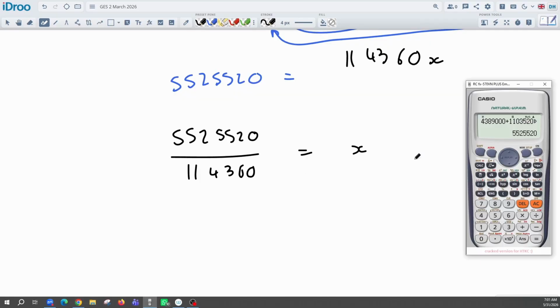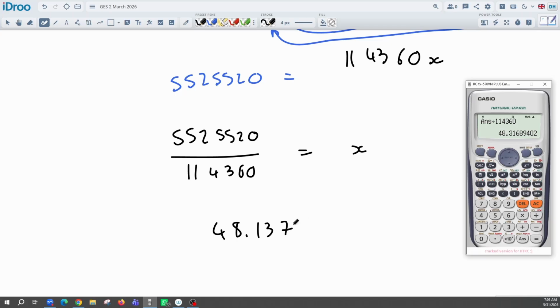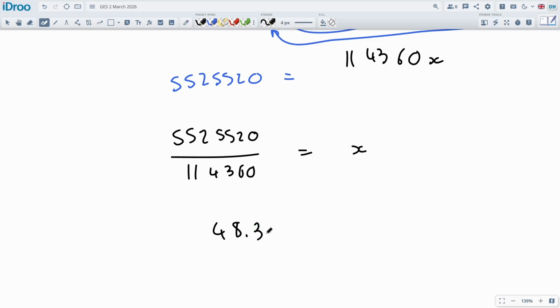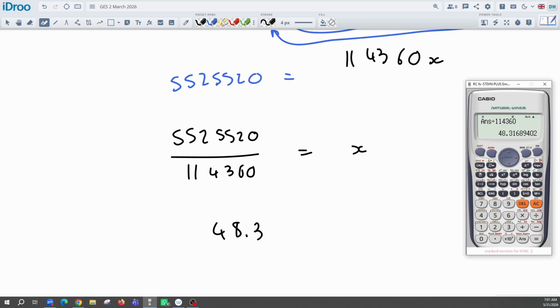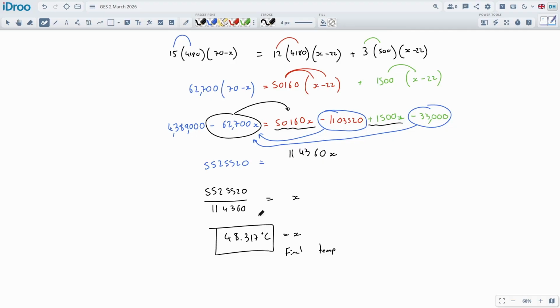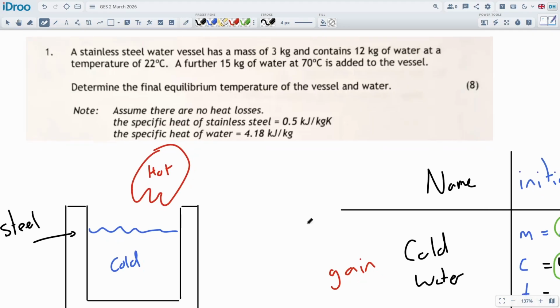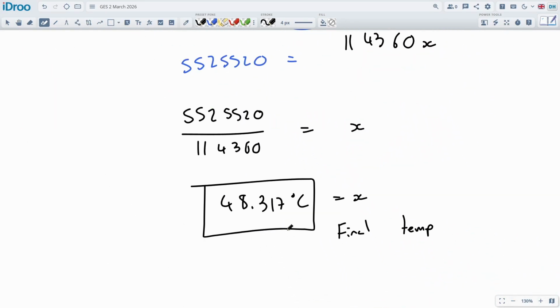Fingers crossed. Oh yeah, it might come out to be exactly 50. Look at that, 55 divided by 11 over 50. So this number divided by 114360 comes out to be 48.316. 48.137. No, 31. It's too early in the morning. 48.317 degrees Celsius, and this is equal to x, which is also the final equilibrium temperature of everything. And like I said, my guess was about that, or my estimate based upon it. So to determine the final equilibrium temperature of the vessel and the water, this will be it. That will be the final temperature.